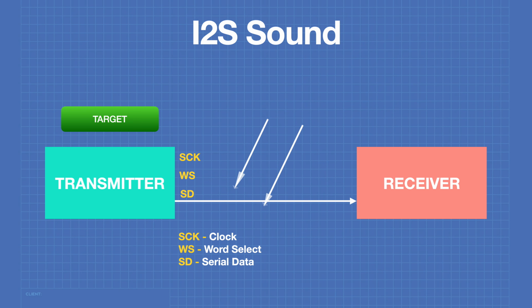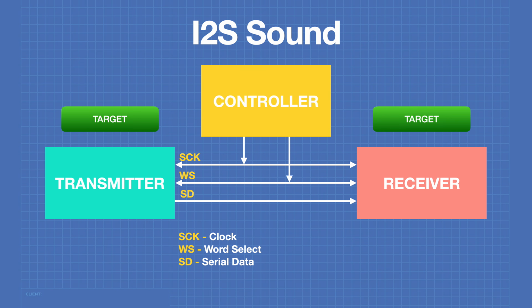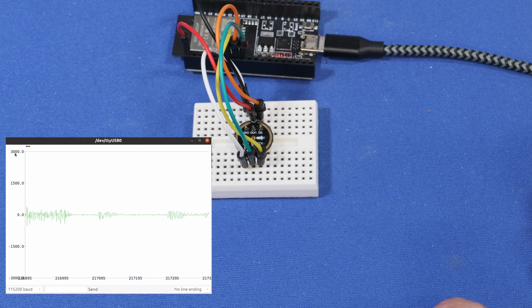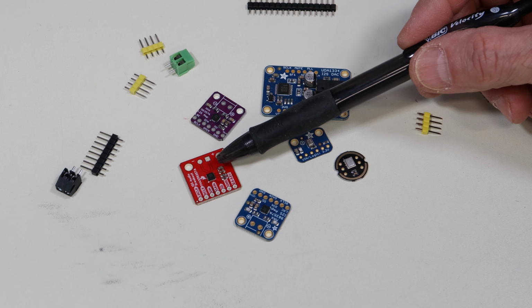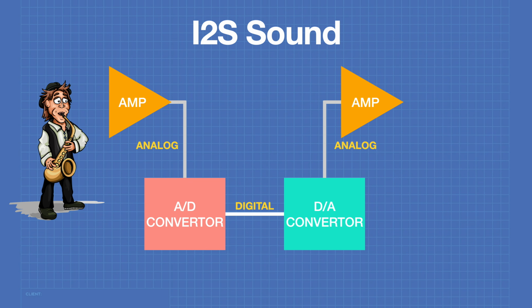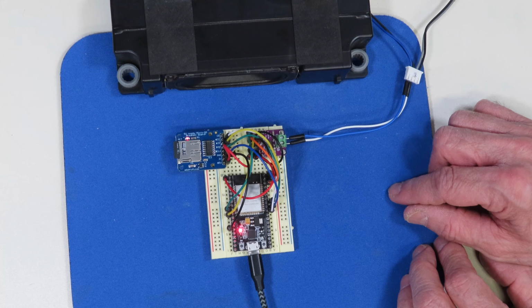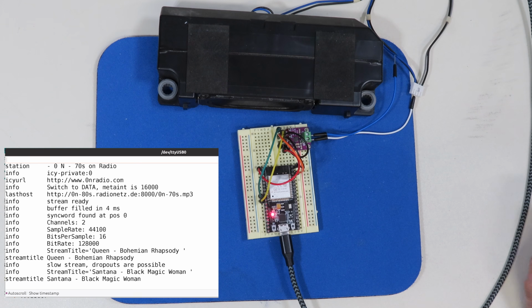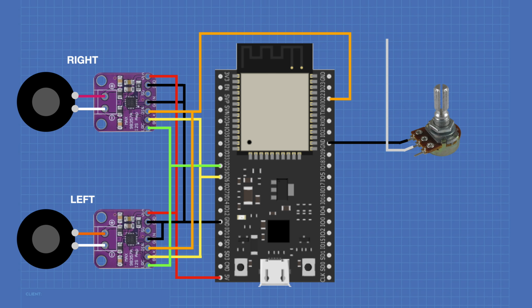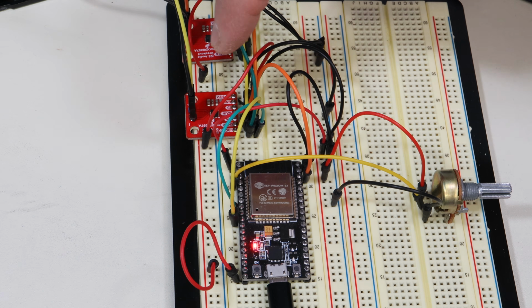Today in the workshop, we'll be working with the I2S protocol. You'll see how we can use inexpensive I2S devices to build digital audio projects with an ESP32. We'll also build an MP3 player and an internet radio. It's sounding pretty good in here today, so welcome to the workshop.